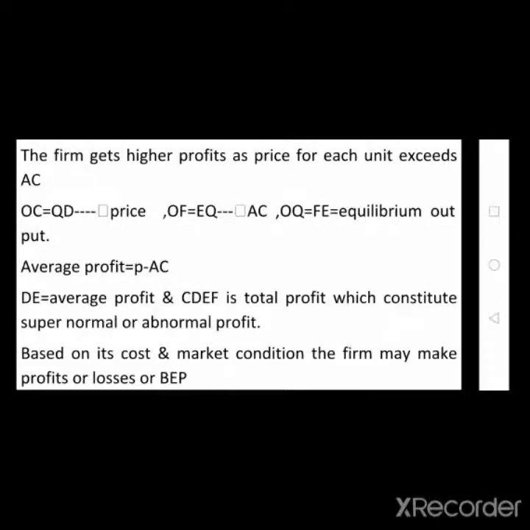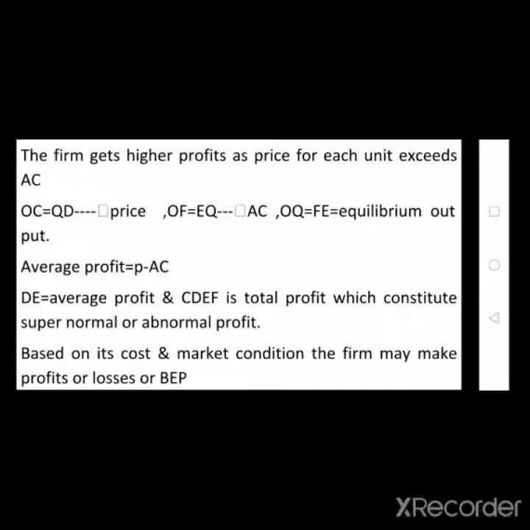Based on its cost and market condition, the firm makes profit or losses or reaches the break-even point. That means if the company produces the output at less cost, and market conditions are such that demand is more than supply, or few companies are available to produce the product, then automatically it gives more and more profits. Otherwise the company goes into losses.